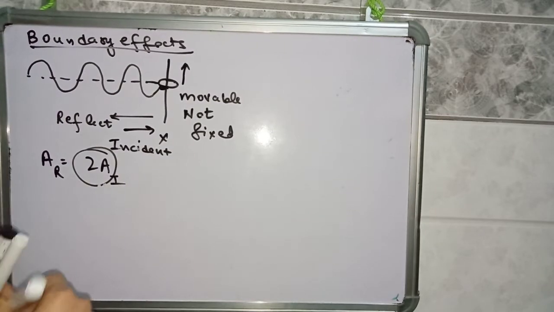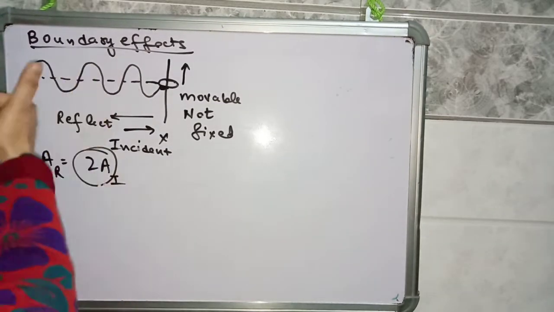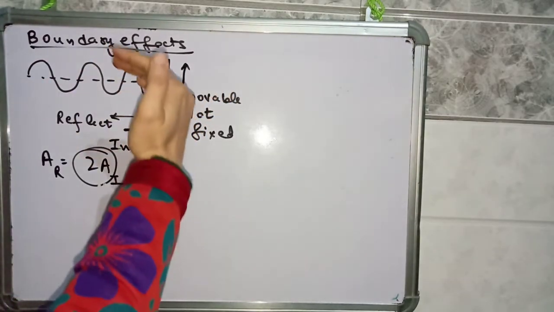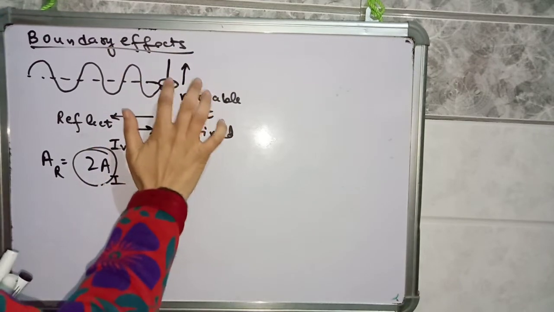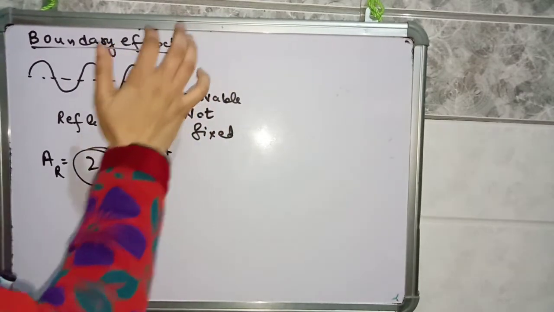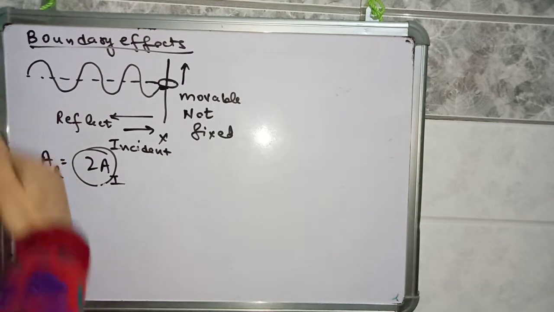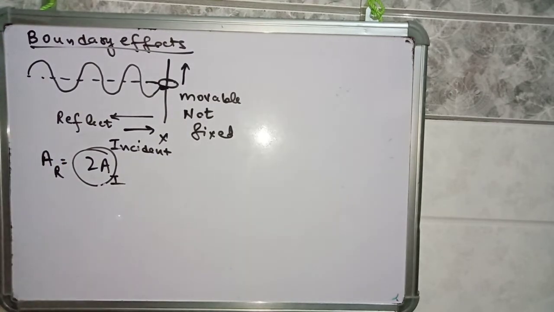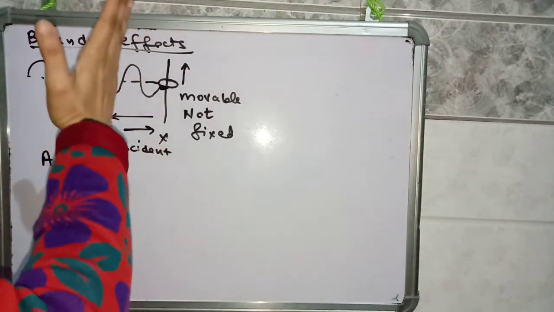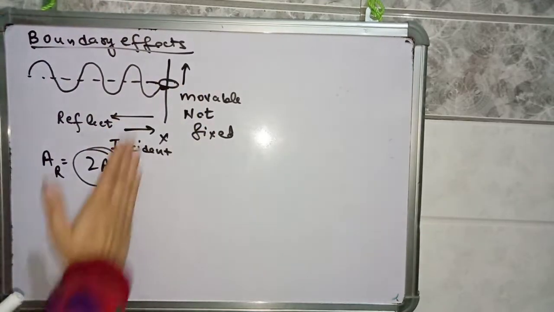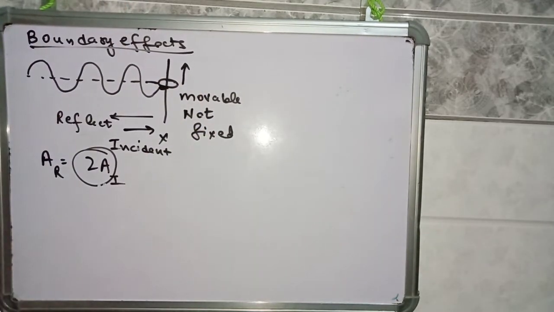Why so? Because one is the incident wave coming, and this energy will move the ring in the upward direction. And one is the reflected wave, and the reflected wave is not changing its phase, so the incident wave moves the ring in the upward direction, and the reflected wave also moves the ring in the upward direction, so the amplitude will be double here.